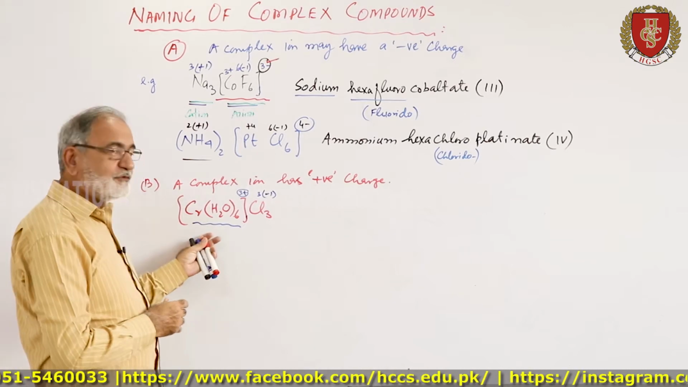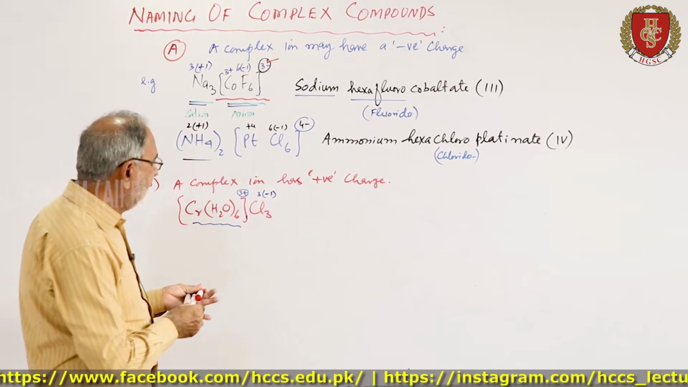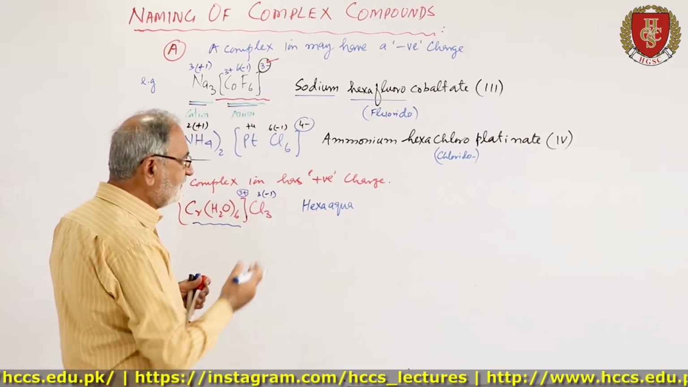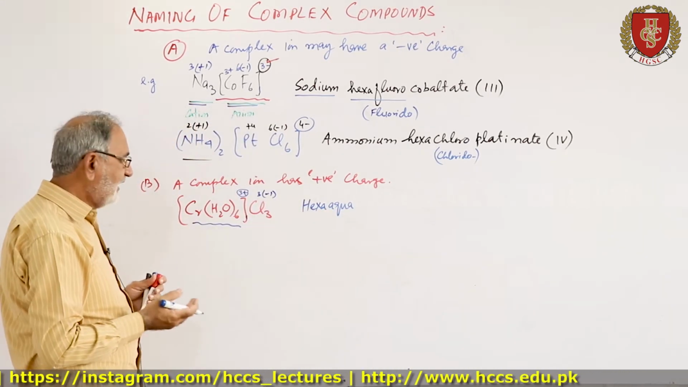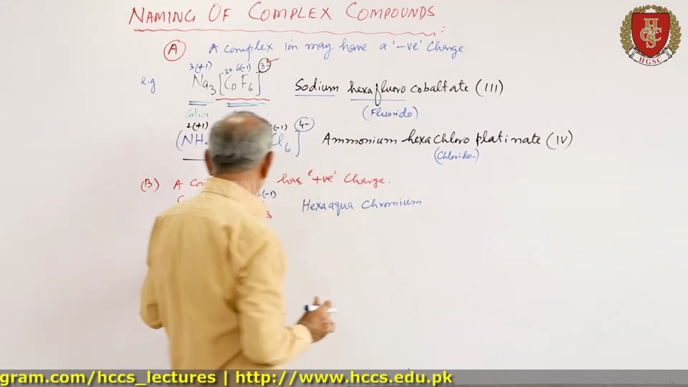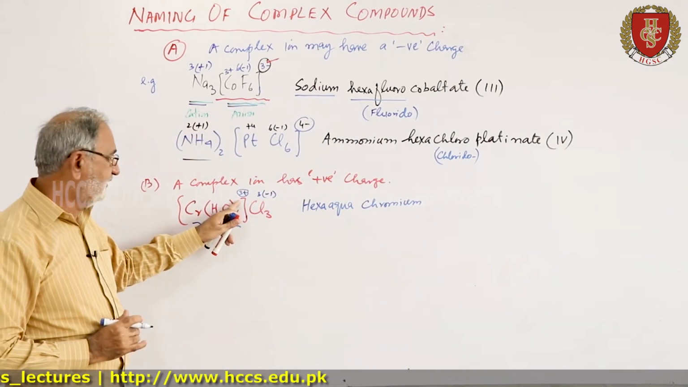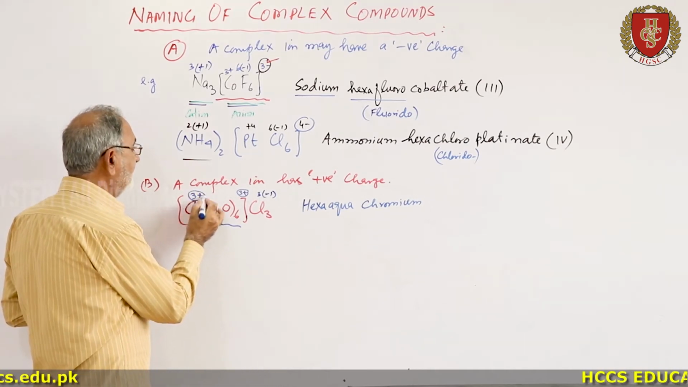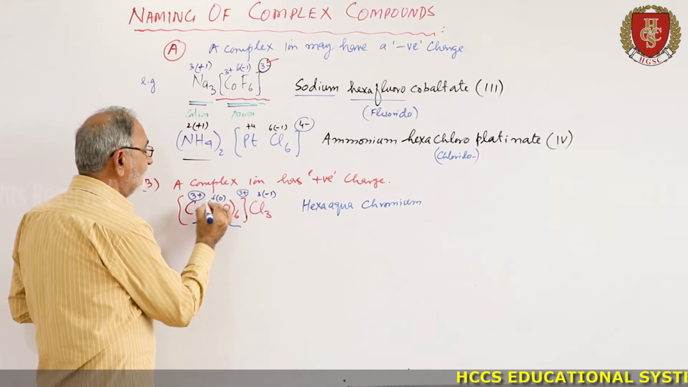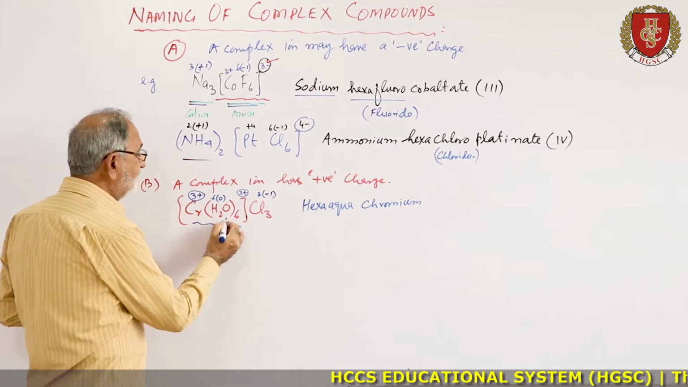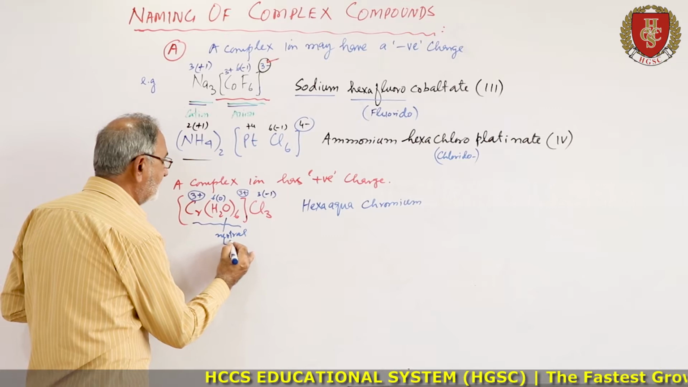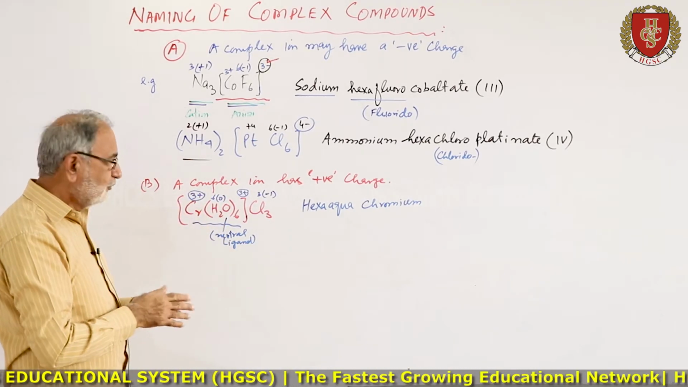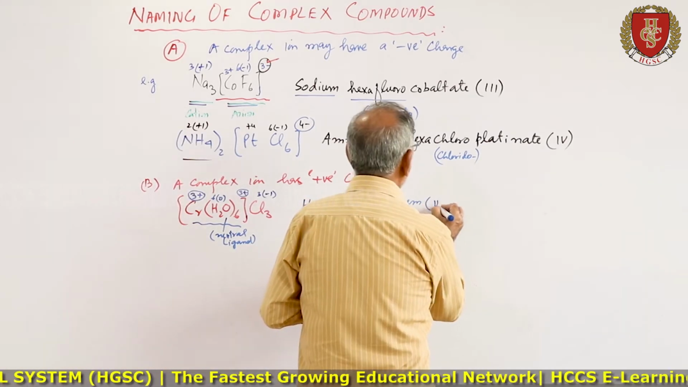So first of all, you will write the name of the ligand, that is hexaaqua. You can write aqua, which was the old name, hexaaquachromium. Now, since the charge on the coordination sphere is plus 3, because water is a neutral molecule, a neutral ligand, it carries no charge. So this plus 3 is due to the chromium plus 3, chromium 3.